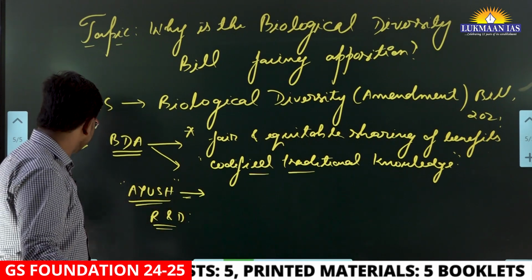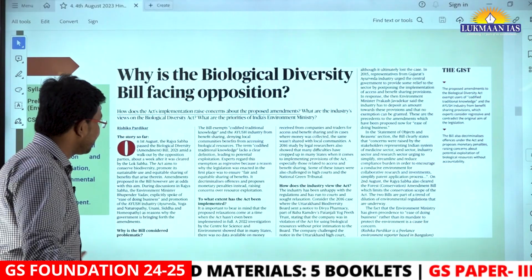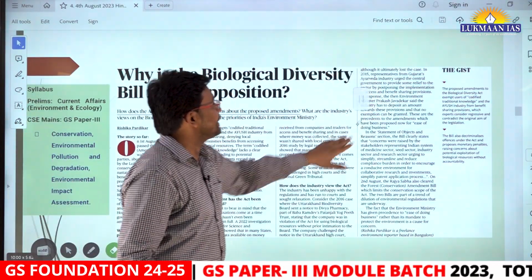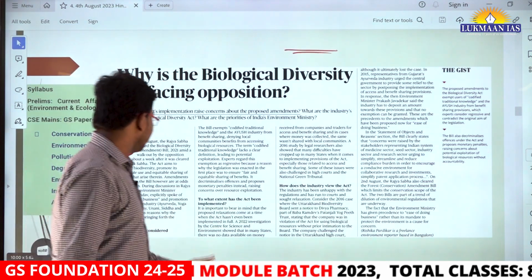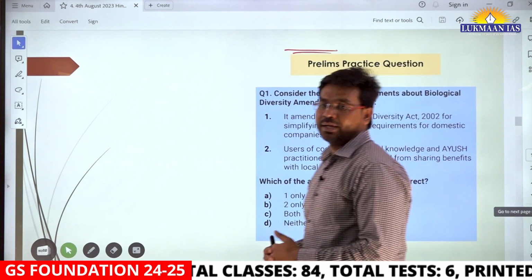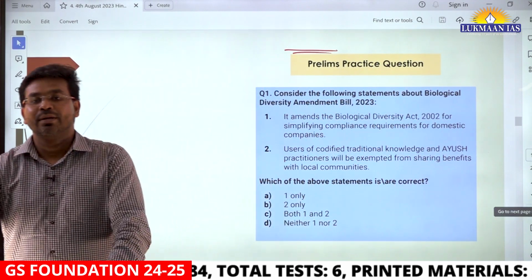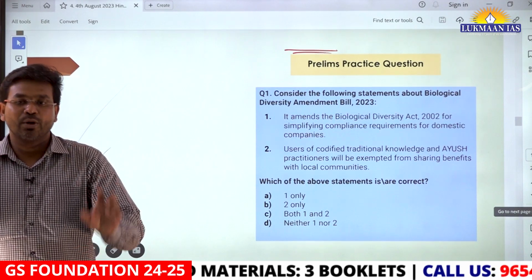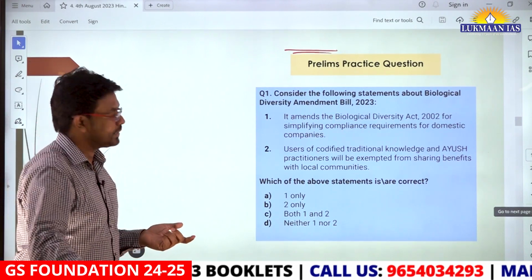This is the opinion of different people. That's why this Act is facing opposition from different members. Ayush stands for Ayurveda, Yoga, Unani, Siddha and Homeopathy. It also has Naturopathy, although Naturopathy is not mentioned in the acronym.